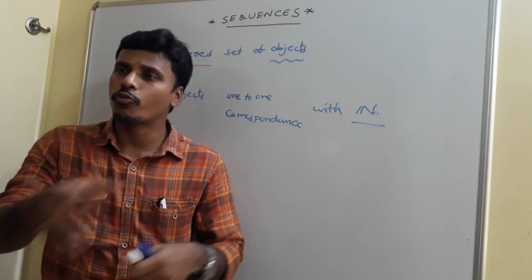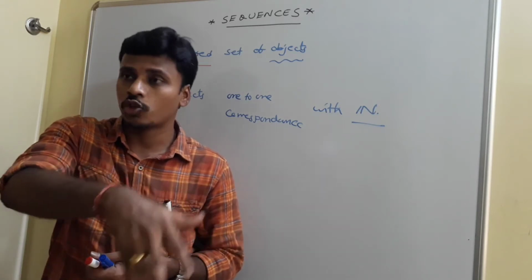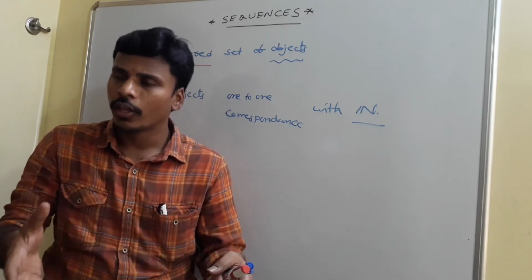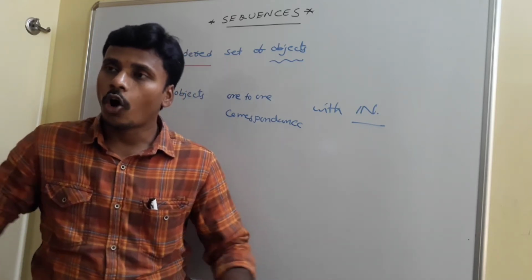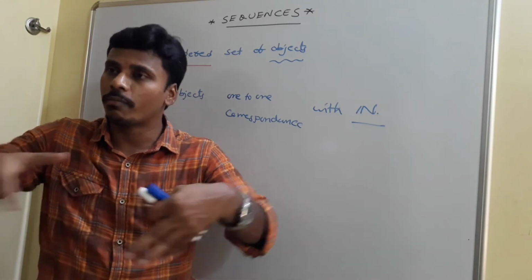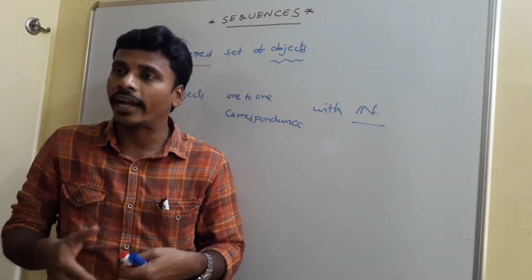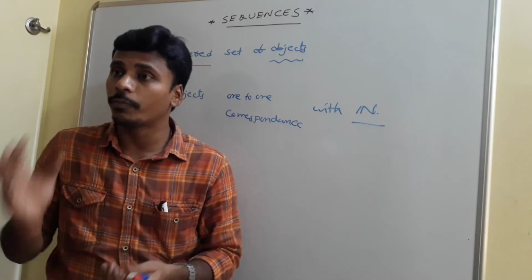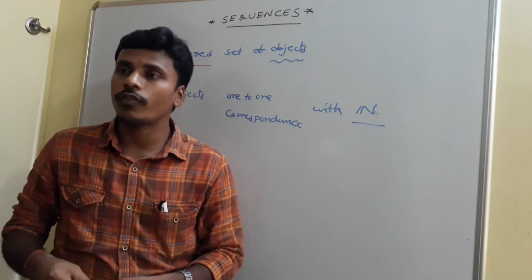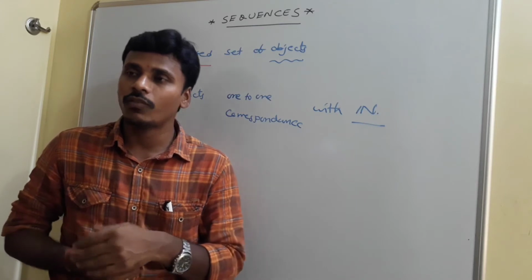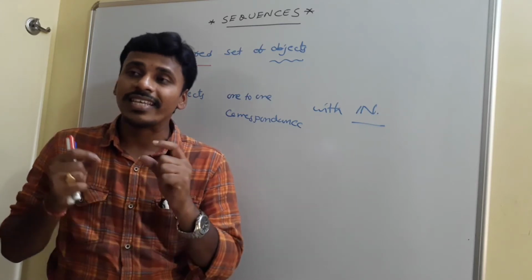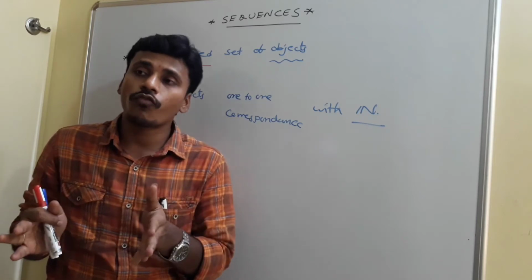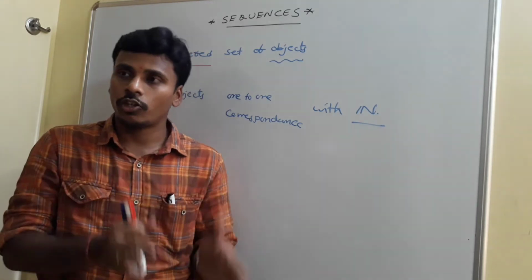For example, there are a few persons for the collection of tickets, but they are not in a queue. They stand in an irregular manner, so we don't call it a sequence. Since they stand in an irregular manner, we are not able to identify the first person of the queue, or we can't identify the third person of this collection. So basically what I am going to tell you is, sequence is nothing but an ordered set of objects. We have a set of objects and there is an order for the set of objects.